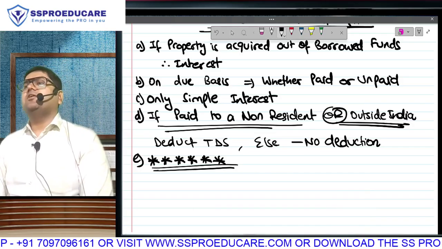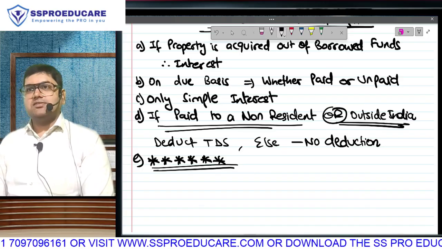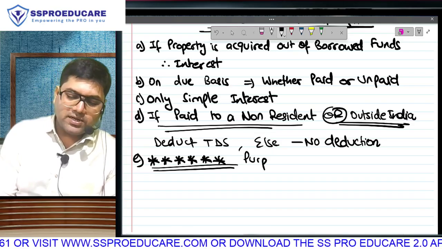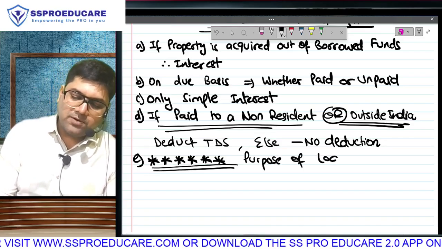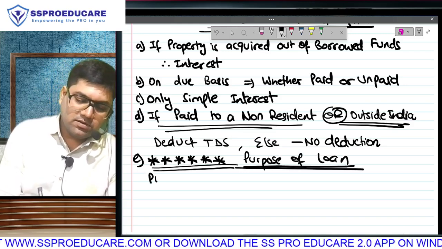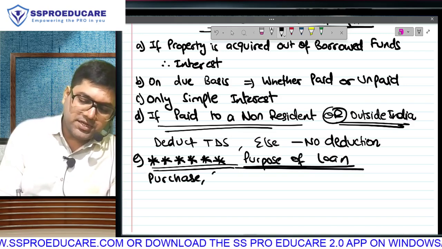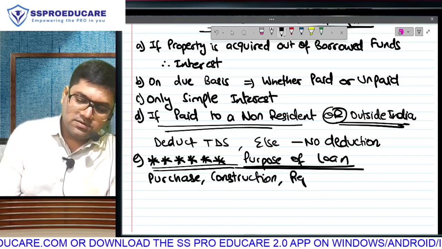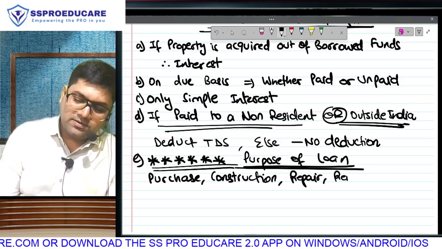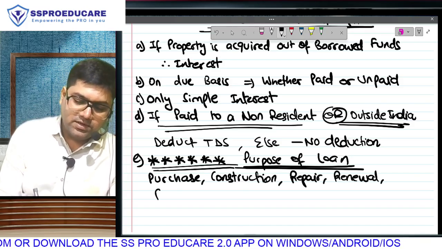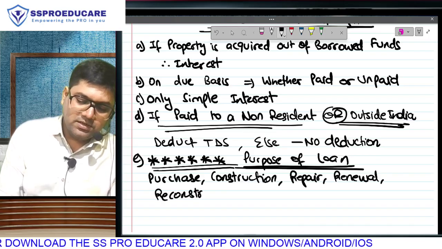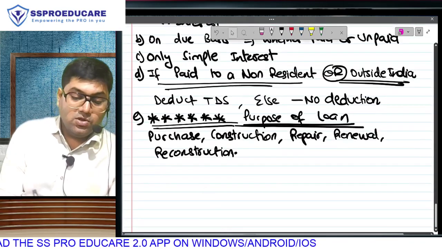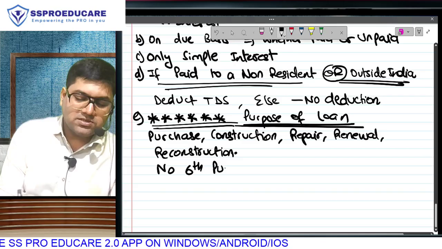Point is a very, very important point for real life as well as exam. The purpose of the loan, have you taken a loan? The purpose of loan should be purchase, construction, repair, renewal, reconstruction. That's it. Full stop. As a very, very clear rule, no sixth purpose will be allowed.